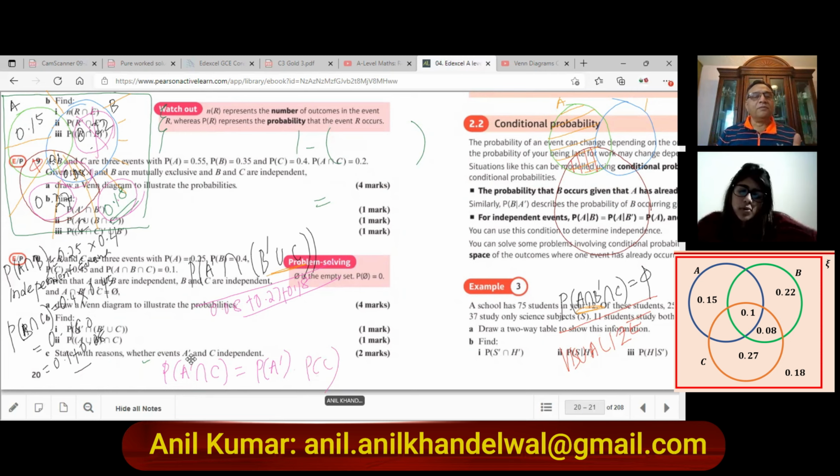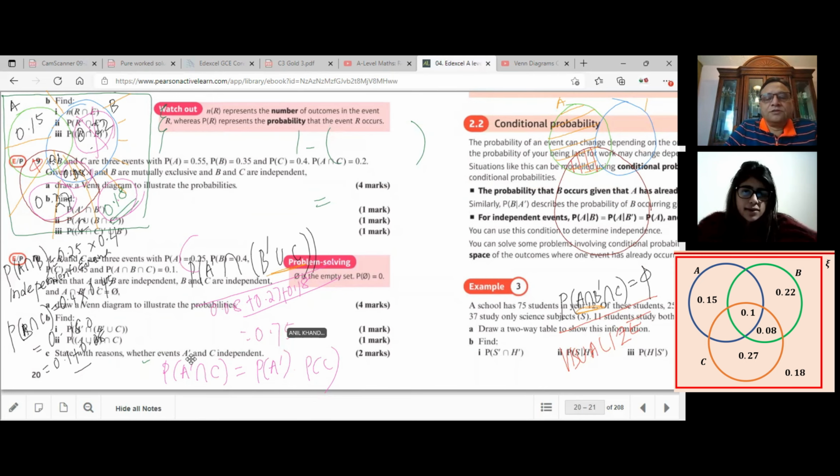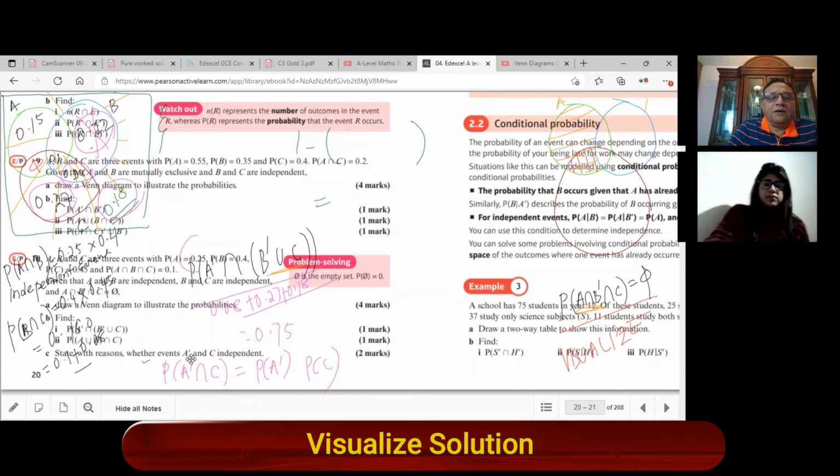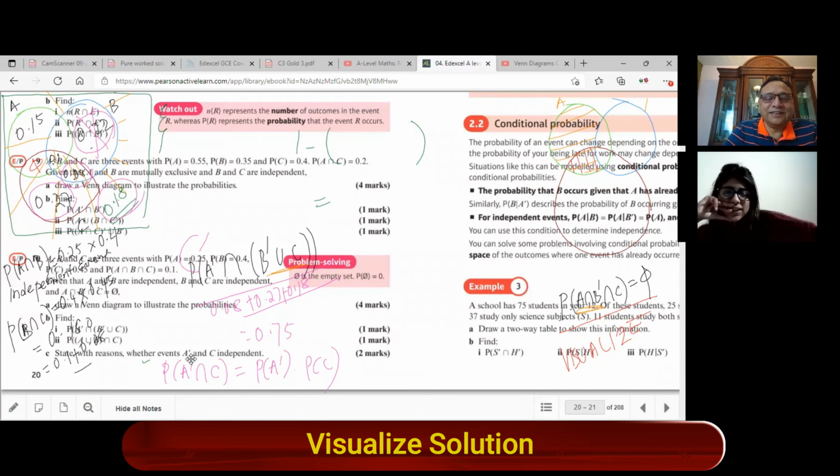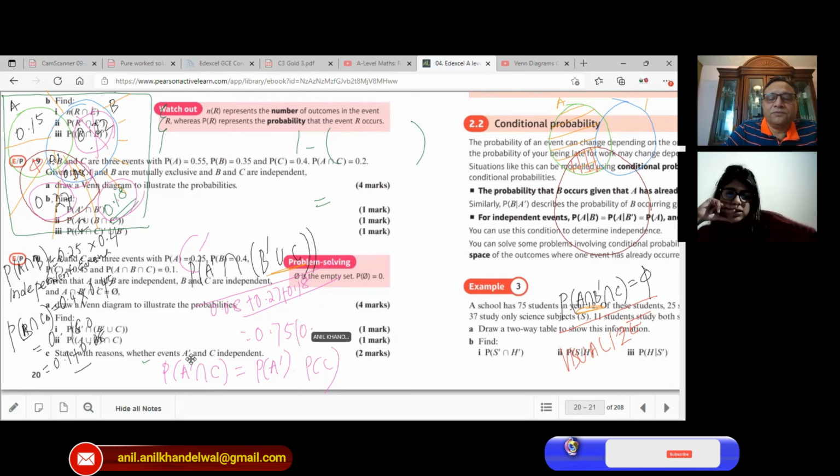The probability of not A is everything outside A. You can see the probability of A is 0.25, right? So not A is 0.75. Yeah, the probability of A is given to you in the first statement. I was going to do the whole adding thing by looking at the diagram. Great. And the probability of C is also given to you, 0.45. So multiply this by 0.45. What do you get?